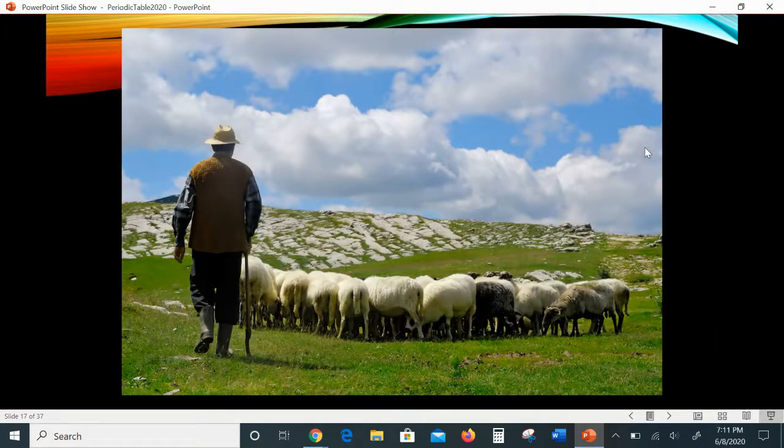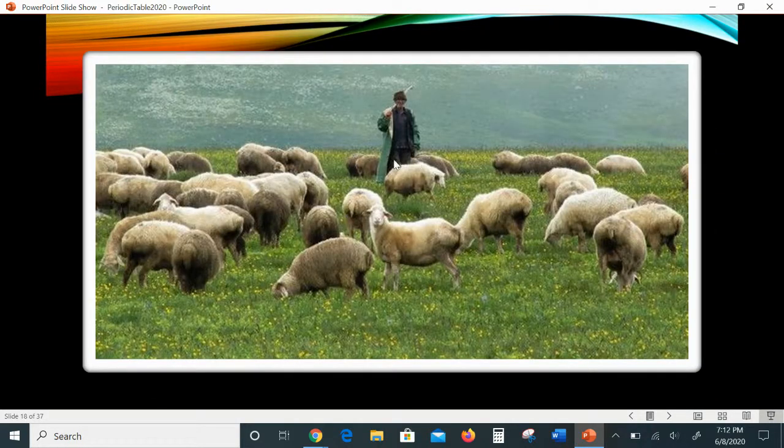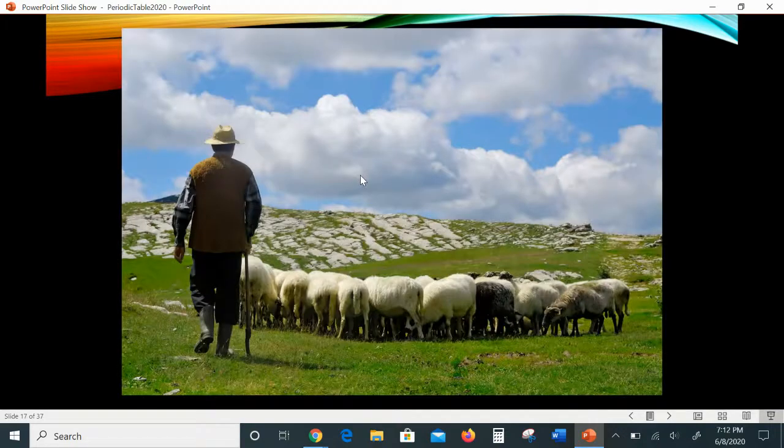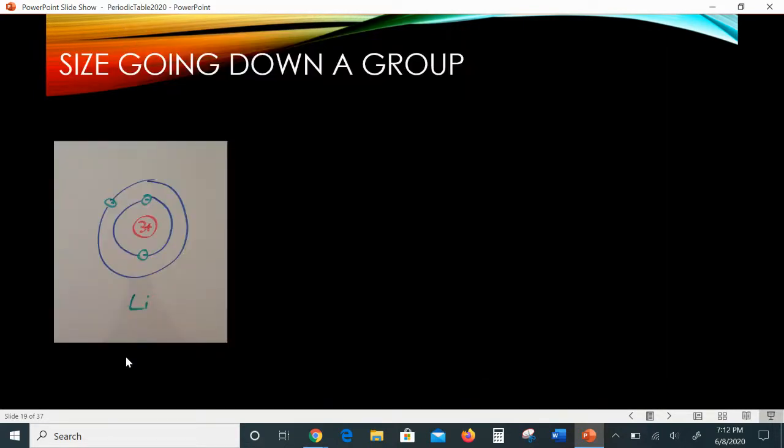So think about a shepherd, right? If a shepherd is very watchful of his sheep, he will keep them in a tight circle so none can get taken away from him. That's like helium. Whereas the shepherd who doesn't care quite as much if a wolf comes and takes the sheep away, he'll have them all over the field. So think about the radius of what the shepherd's field looks like, right? Although sheep being electrons would be pretty spread out, this shepherd has a very small group of sheep in a close circle. So the things that care about their electrons keep them in a close circle. The things that let them wander off don't care about their electrons so much, so they can get taken away. All right.